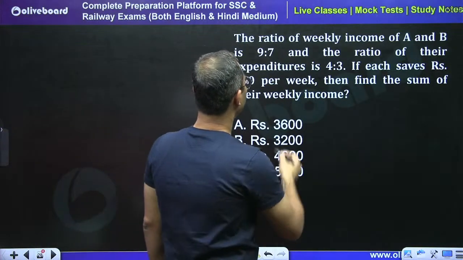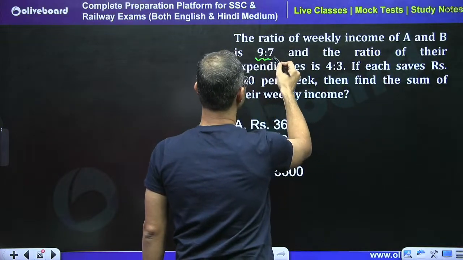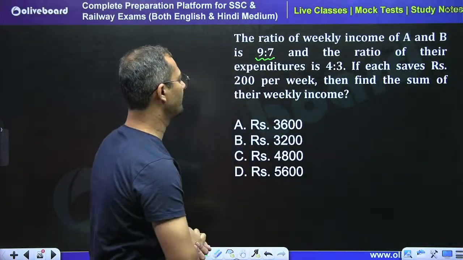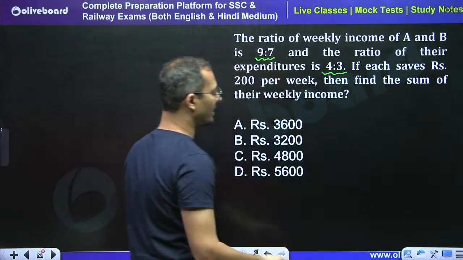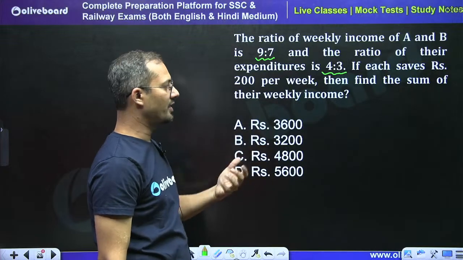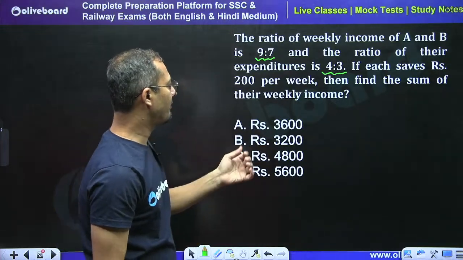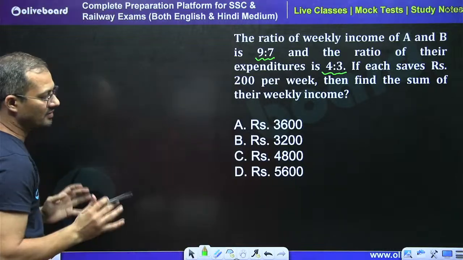See, the ratio of weekly income of A and B is 9:7, and the ratio of their expenditure is 4:3. If each saves rupees 200 per week, then find the sum of their weekly income. See, I am going to tell you the smart approach.